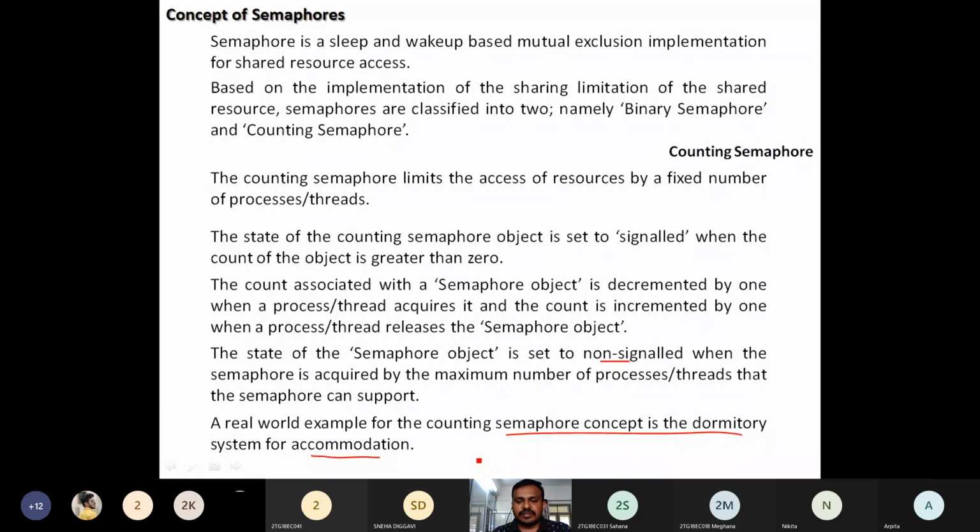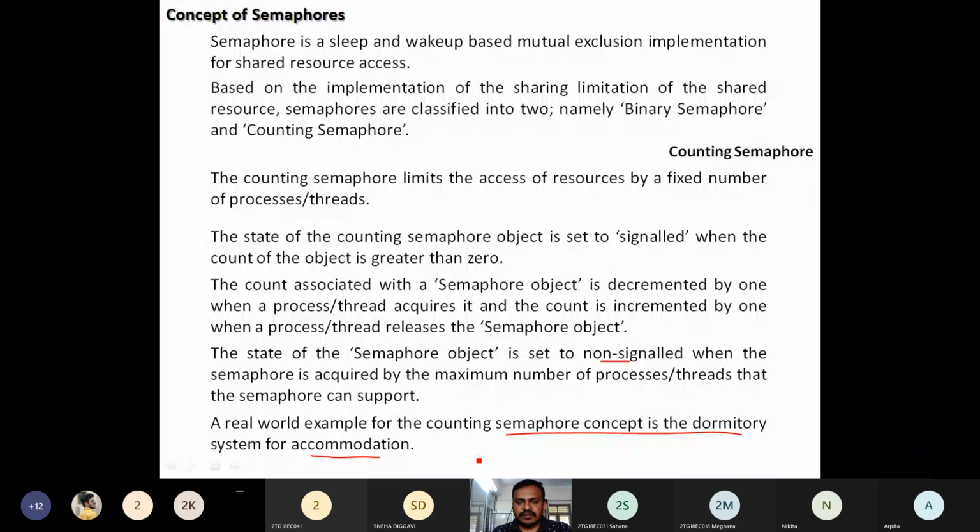So this is nothing but what? That complete hall is one semaphore object. If no one has occupied any bed, obviously what is the count in the semaphore object? It is 10. So 10 shared resources, meaning beds, are available in that dormitory, in that hall.